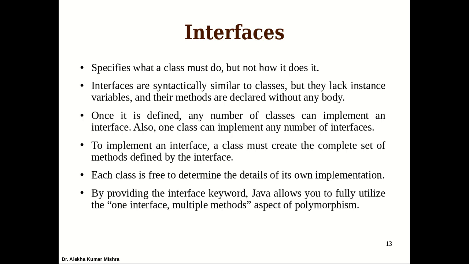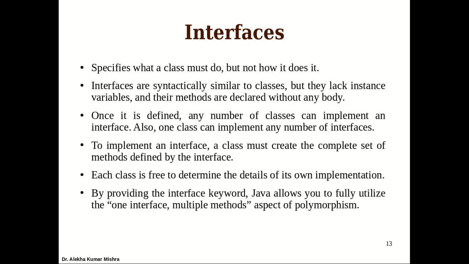To implement an interface, the class must create a complete set of the methods defined by the interface. It's not like I can implement only a few and omit the rest. Suppose there are n methods defined in the interface, then the implementing class must define all of them. Each class is free to determine the details of them. Let's say the method name is draw, you decide what to draw. If the method name is show, that class will decide what to show.